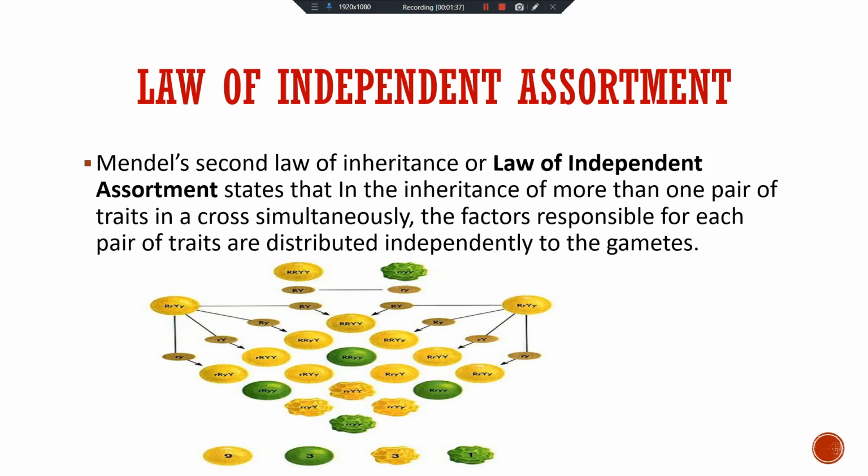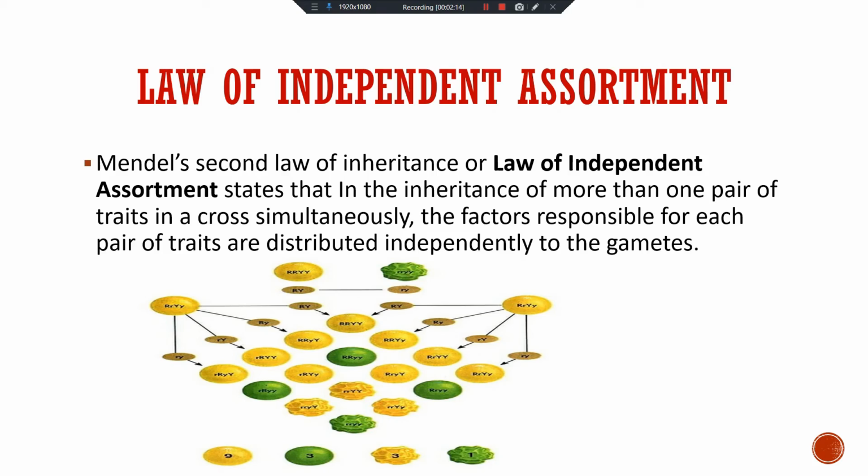So each and every character, each and every trait, is inherited independently. Like you can see here, Mendel's second law of inheritance, or law of independent assortment, states that in the inheritance of more than one pair of traits in a cross simultaneously, the factors responsible for each pair of traits are distributed independently to the gametes.